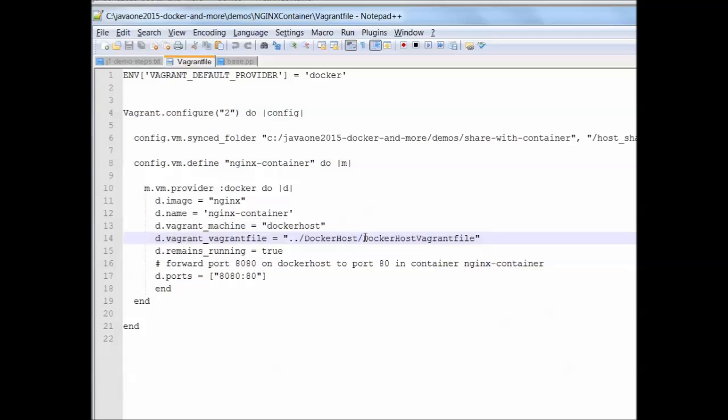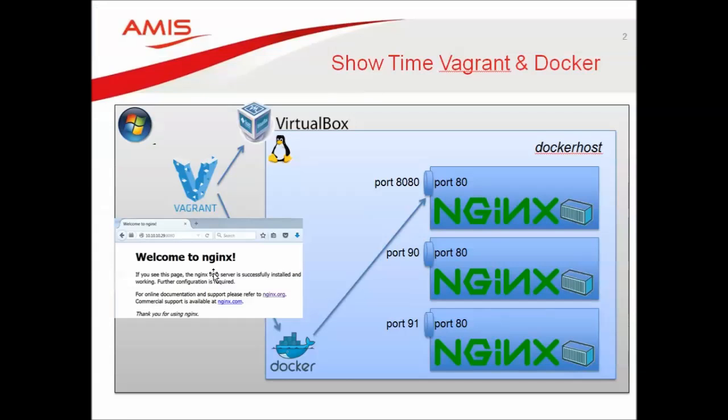This file, the Docker host Vagrantfile, contains, for example, memory settings and folder mappings. And finally, it specifies the port forwarding, mapping port 80 that's running inside the container to port 8080 on the Docker host Linux file system. And this is the end result that we've seen. So, first demo, I will record the other 2 subsequently.